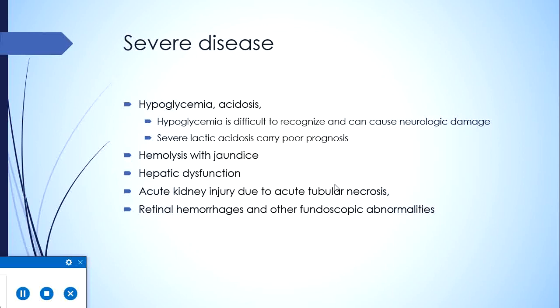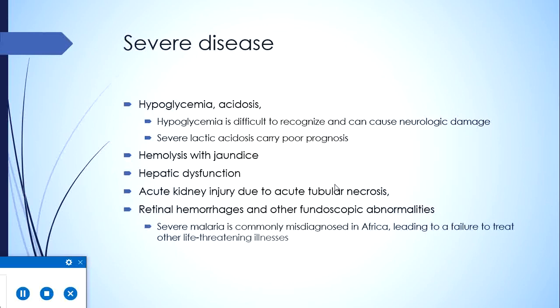Another point is retinal hemorrhages and other fundoscopic abnormalities. Severe anemia is frequently associated with a unique type of retinopathy. This point needs to be understood particularly, because this malaria retinopathy is a relatively recently recognized condition, and it is important in a diagnostic way. For example, it has been found repeatedly that in hyperendemic areas malaria is frequently overdiagnosed, and other causes of severe febrile illness are frequently overlooked.